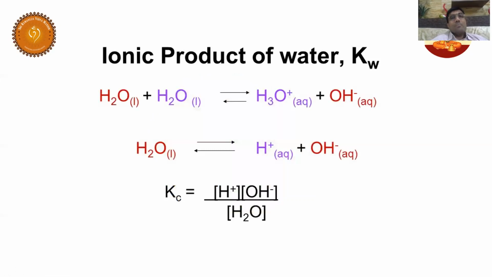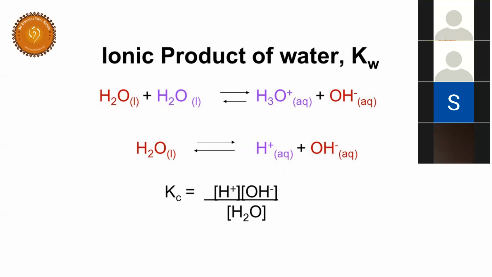What is it? Ionic product of water. So let us see this ionic product of water. Students, you know very well, so water is a weak acid or a strong acid? Cherishma.